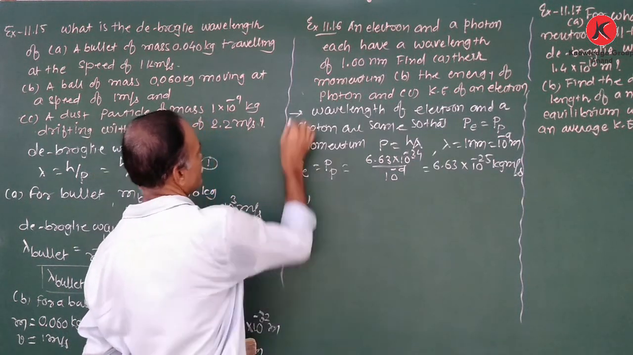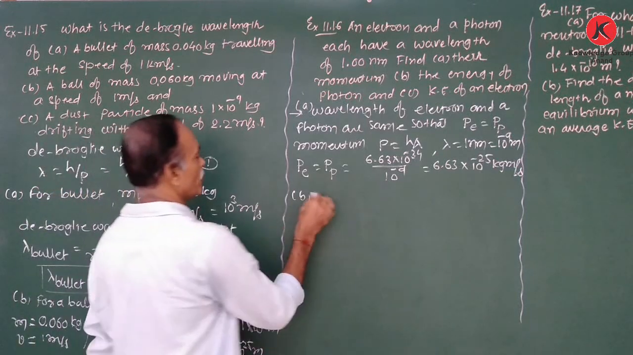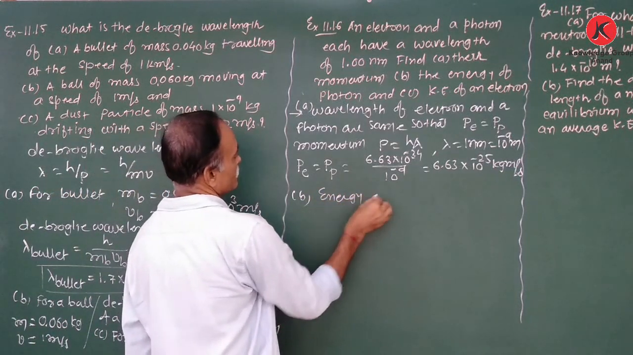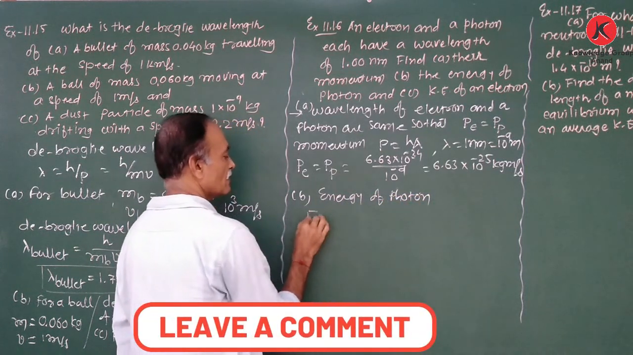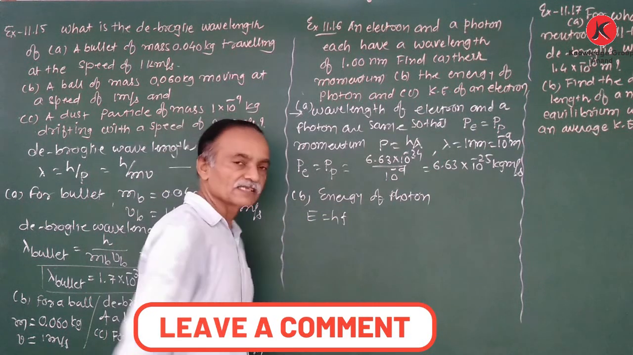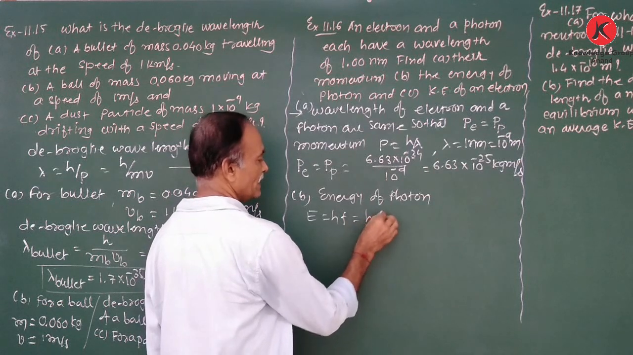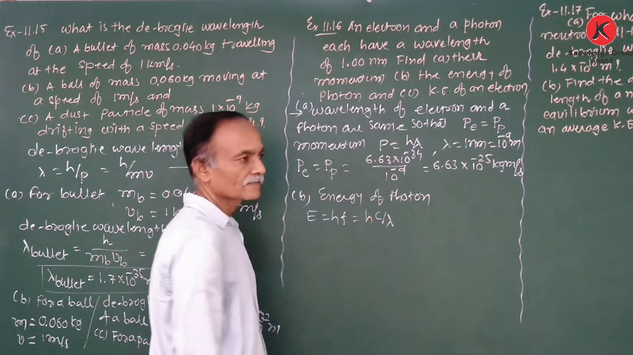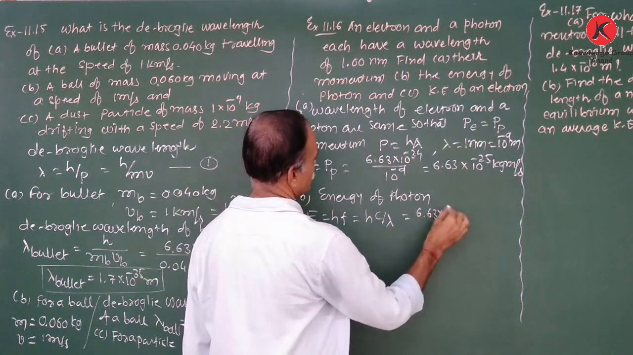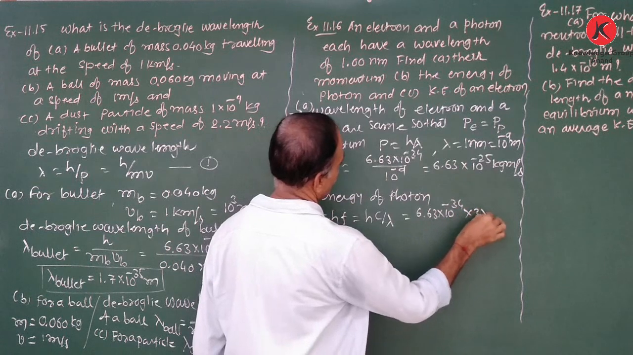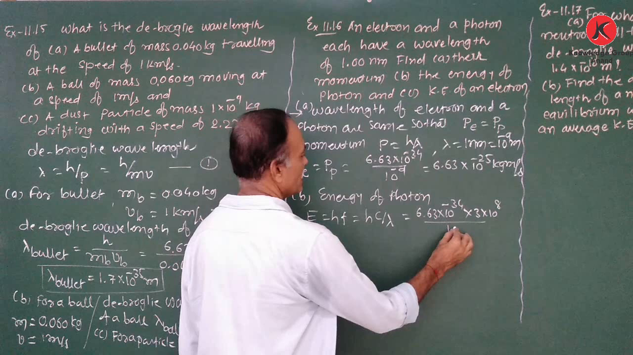Now, B part. What is the energy of photon? The energy of photon, E is equal to hf. But the frequency is not given. So we can write the frequency as c upon lambda. h is the Planck's constant, 6.63 into 10 is to minus 34, c is 3 into 10 is to 8, upon lambda. Lambda is the wavelength, 10 is to minus 9.